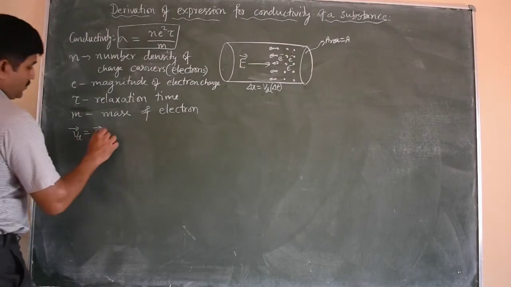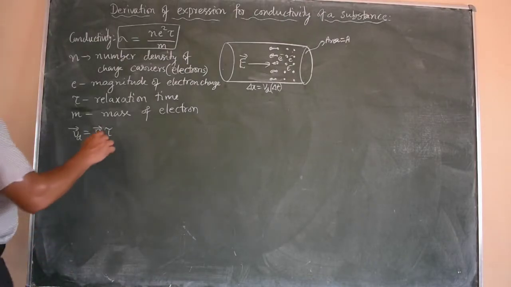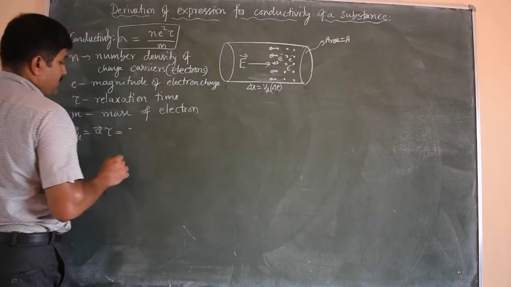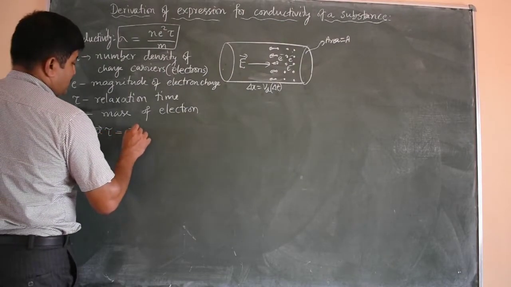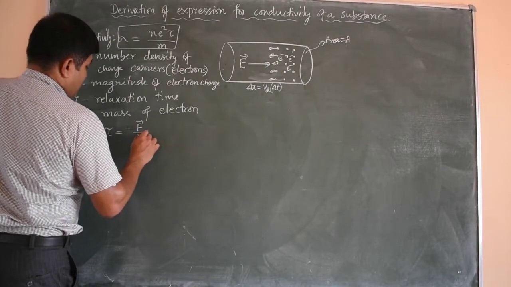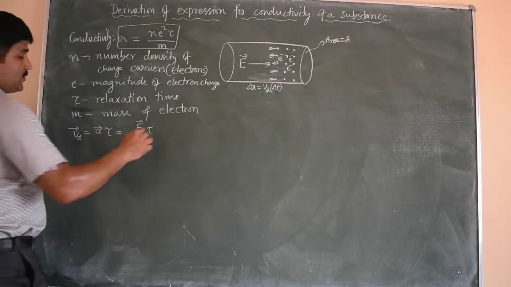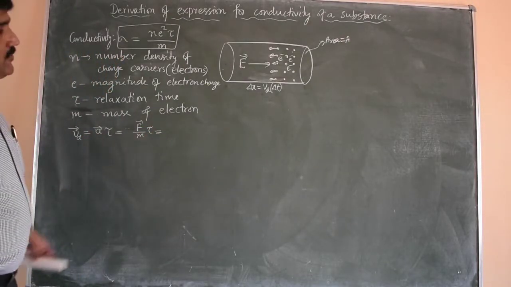So drift velocity Vd equals acceleration into time. The average value of initial velocity is 0. Acceleration can be written as force by mass, F by m into tau. Now what is the force? The force experienced by the electron due to the electric field.